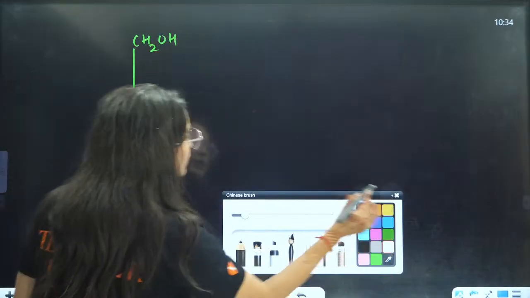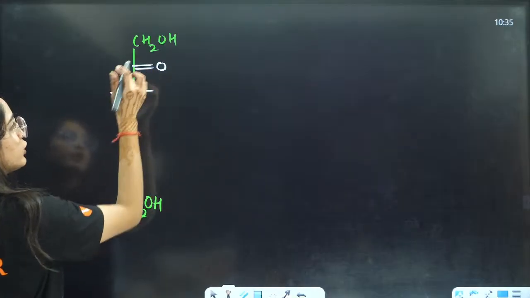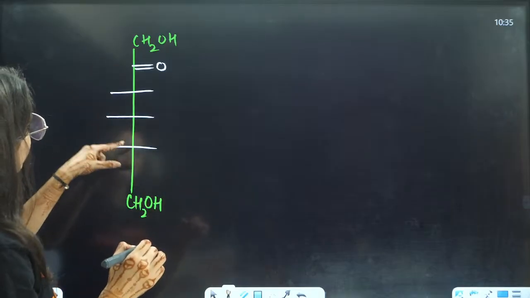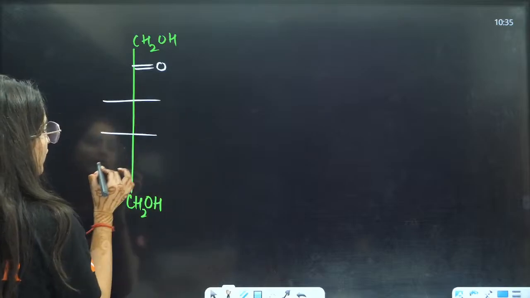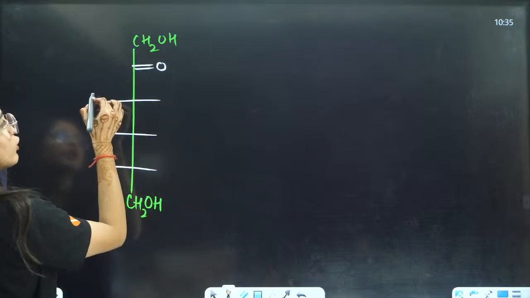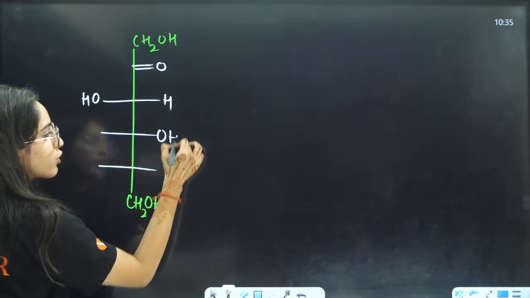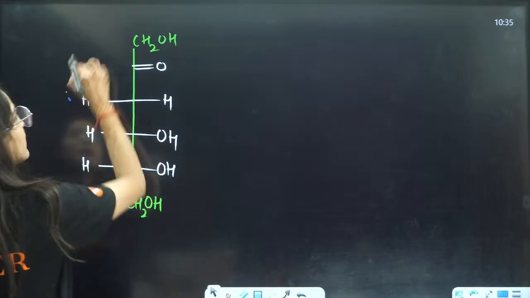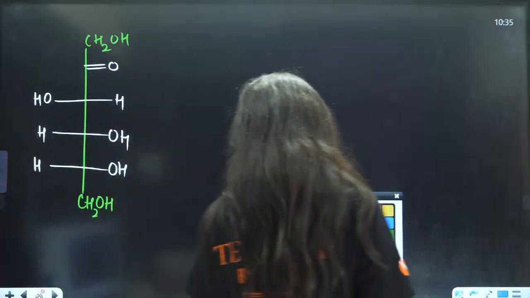Then I am drawing one ketonic group here, right? 1, 2, 3, 4, 5, 6. Now 1, 2, 3, on the third position you have OH on the left side, right? Rest of them are on the right side, right? This will become the open structure of fructose.